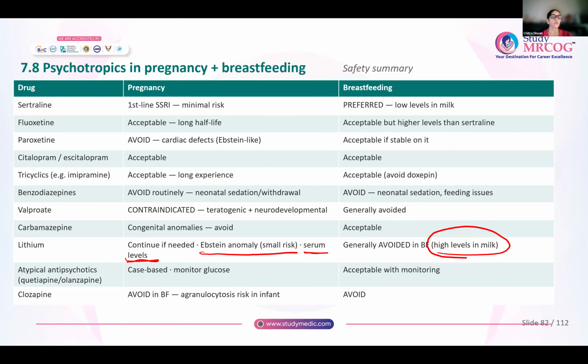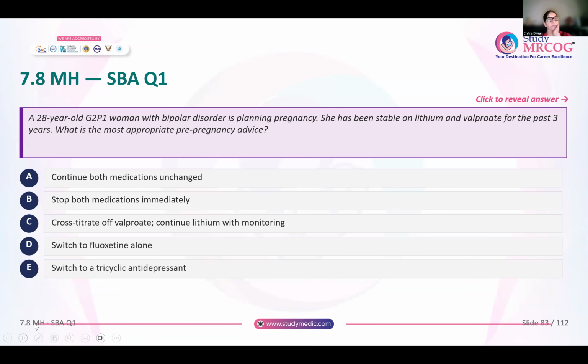Atypical antipsychotics like quetiapine or olanzapine, you can give in pregnancy after case discussion with the specialist team. But remember, any antipsychotics, very high risk for GDM. So monitor the glucose levels. And in breastfeeding also, they are acceptable. Clozapine, you will avoid in pregnancy. And even in breastfeeding, you will avoid because it can give rise to agranulocytosis in the infant. So this is the safety margin of all these drugs or the psychotropics that you can use in pregnancy and breastfeeding.